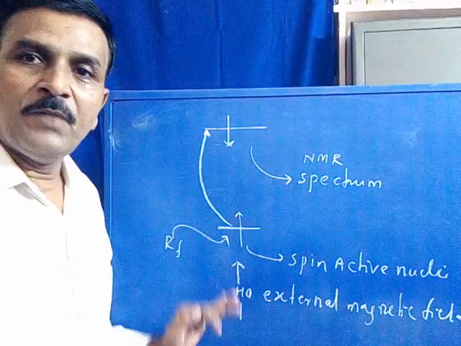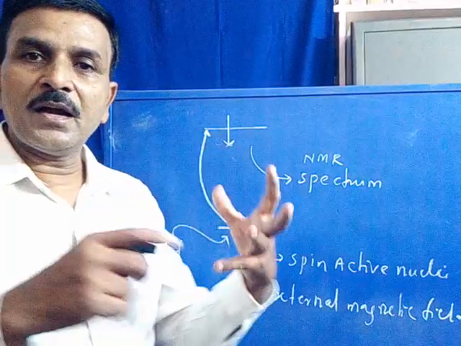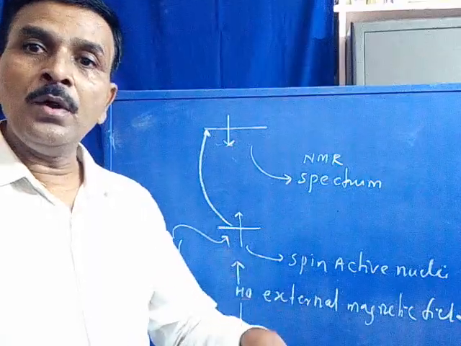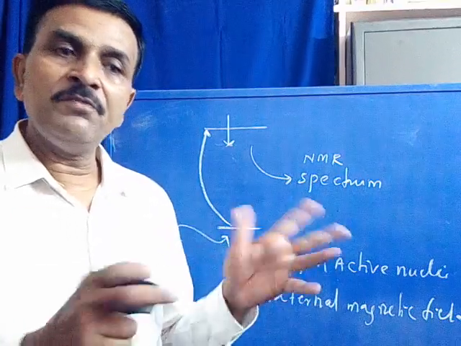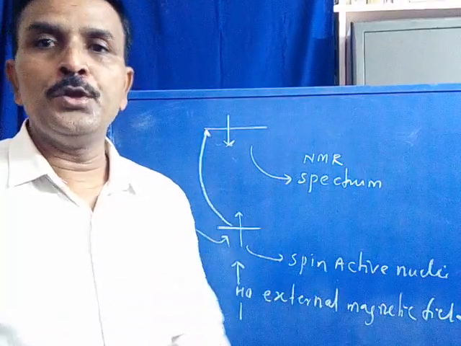Now this is one of the molecules where the molecule consists of different kinds of atoms. Each and every atom has its own nucleus. What is a molecule? A molecule is a composition of different atoms. So each and every atom has its own nucleus.